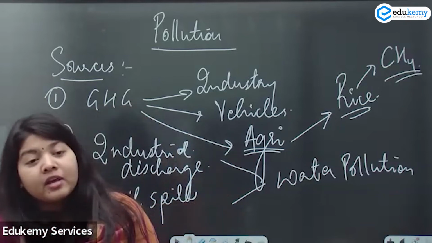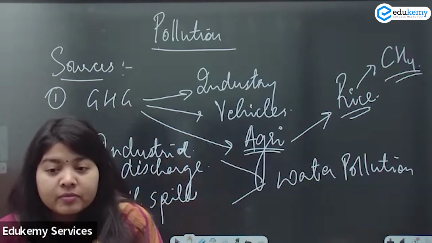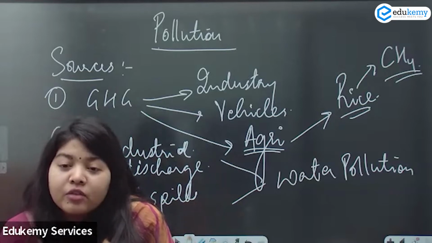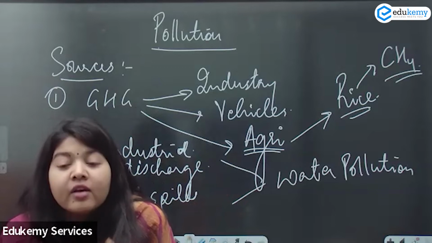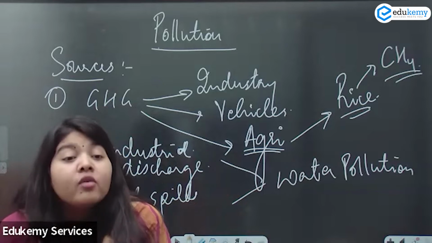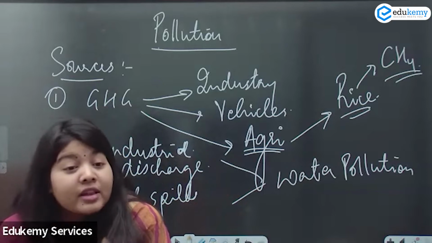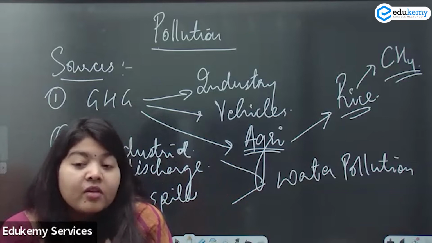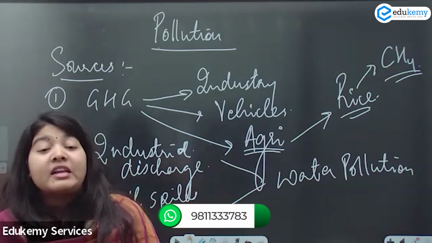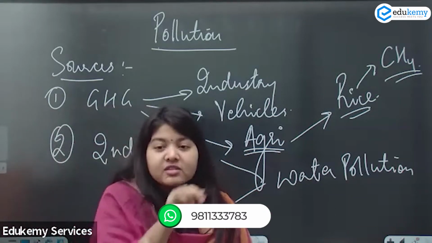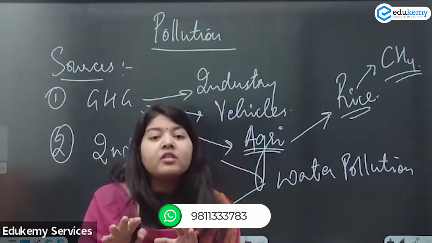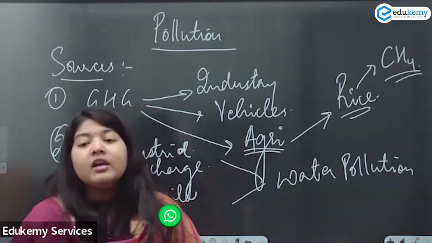Now, tell me, will it not hamper the photic zone? We know photic and aphotic zone, right? Will the sunlight be able to penetrate in this water? No. Will there be a good ecosystem? Will there be a flourishing ecosystem? Will the fishes die? Will there be increased toxicity? So it is a vicious chain. It is not just that you have put pollutant in the water, you basically destroy the entire ecosystem.